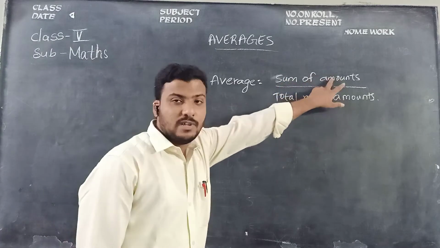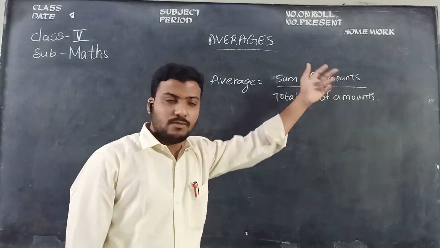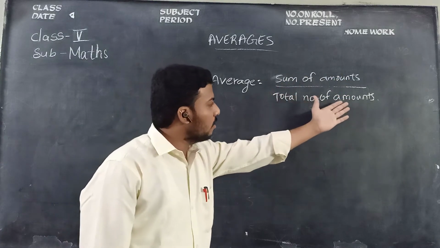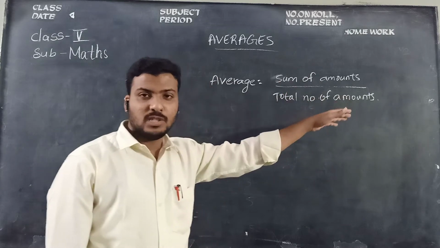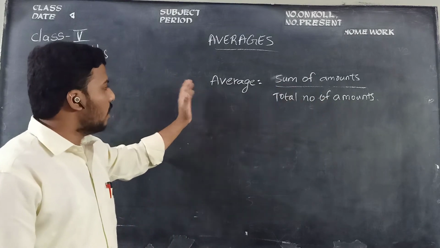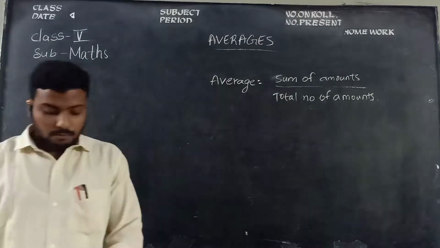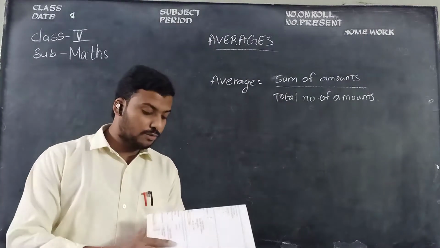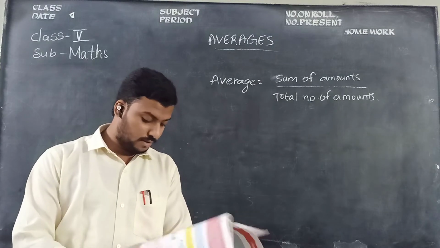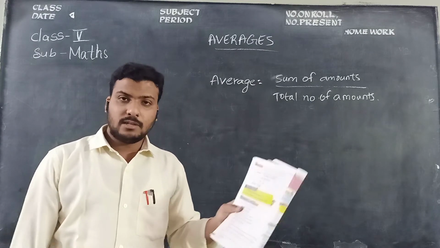Sum of observations in the place of amounts, and total number of observations. Sum of observations by total number of observations. So average is this formula, children. So we do tasks right now. For this you need to open page number 130 in your textbook, children.